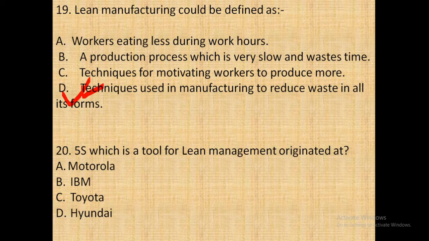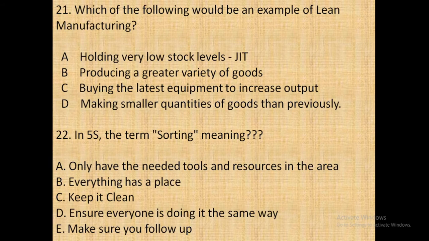Next question, that is question number 20. 5S, which is a tool for lean management, originated at? The answer is Toyota. Next is, which of the following would be an example of lean manufacturing? Here the answer is holding very low stock level, JIT, that is just in time.